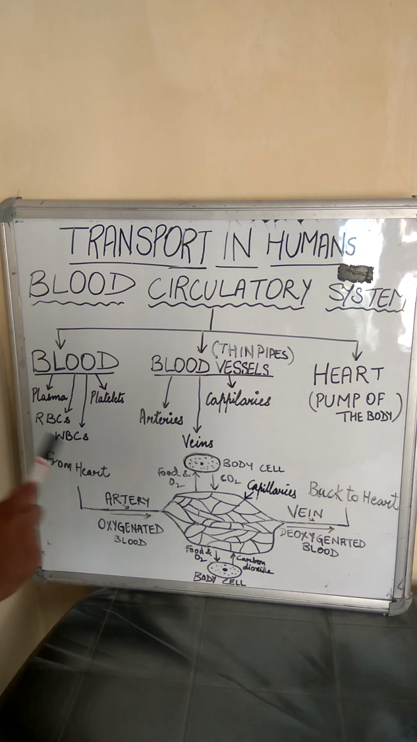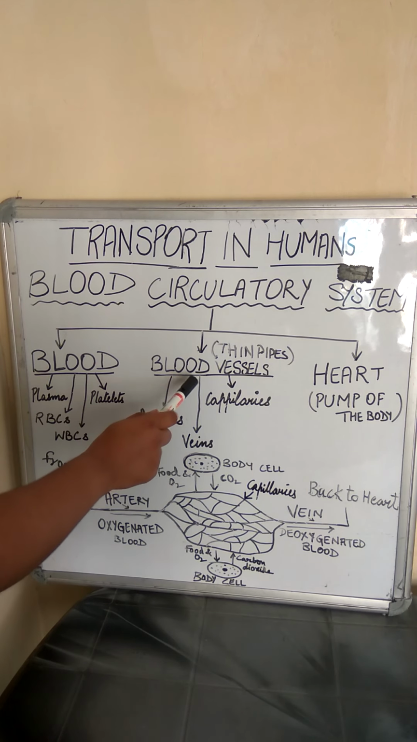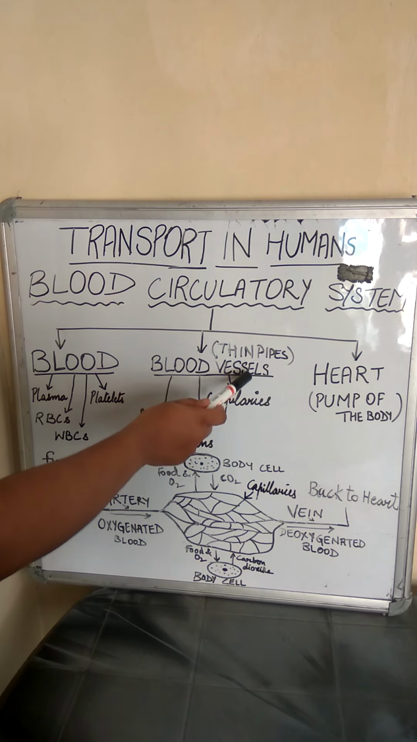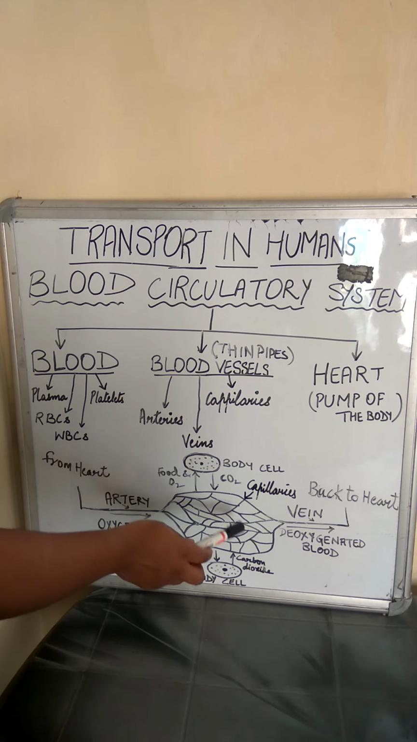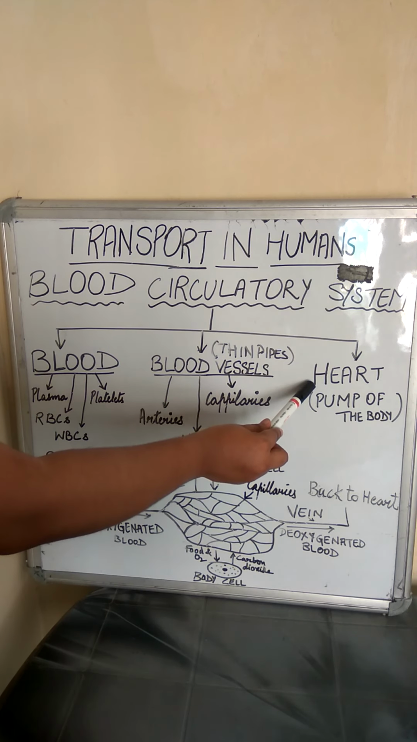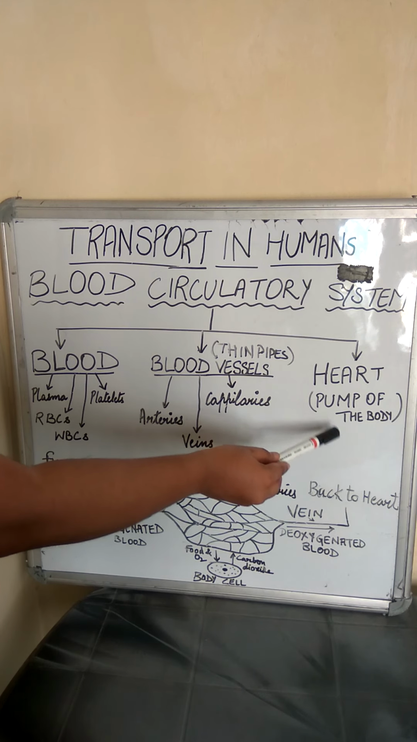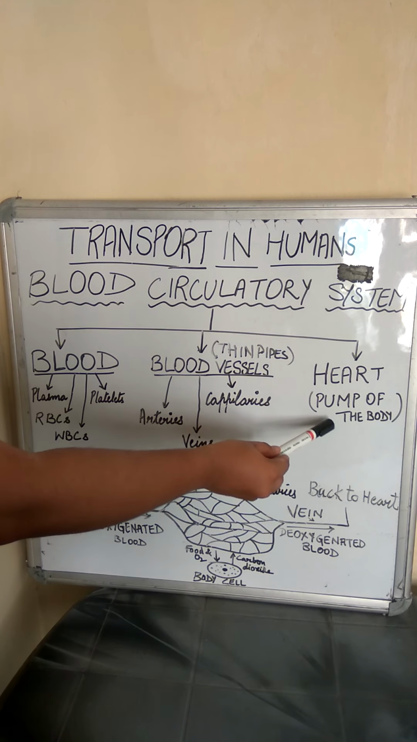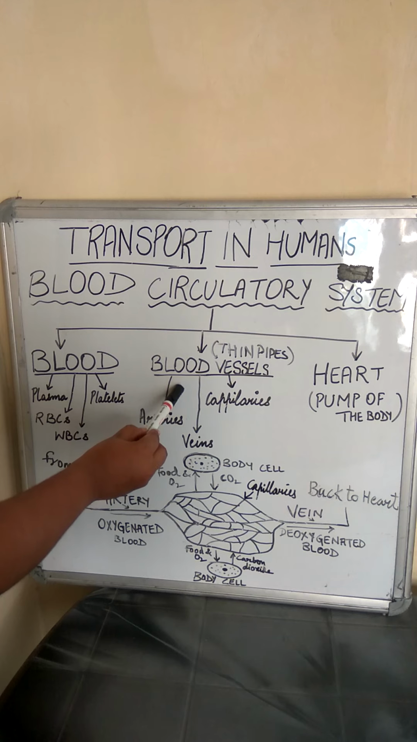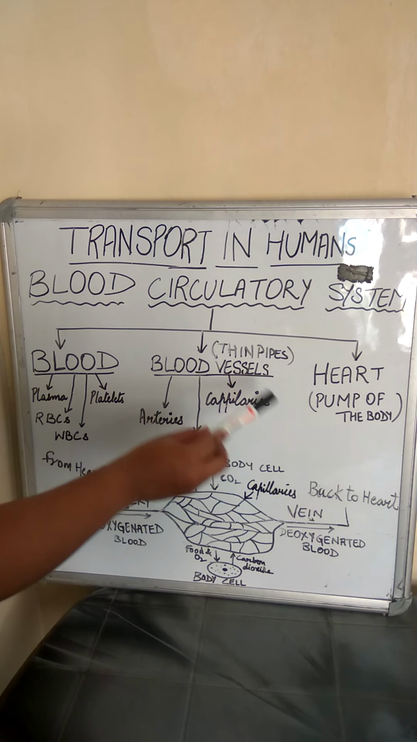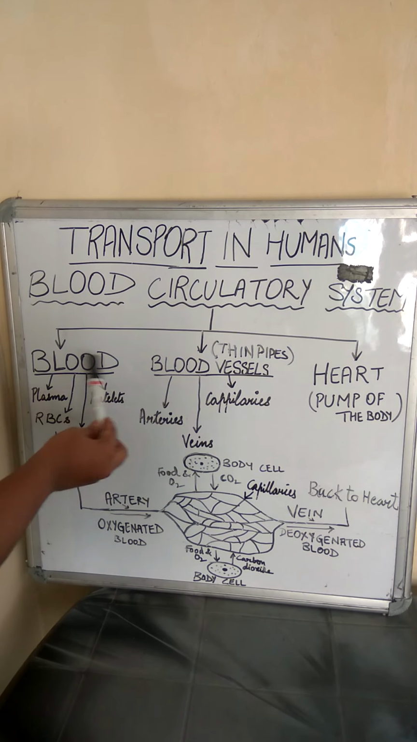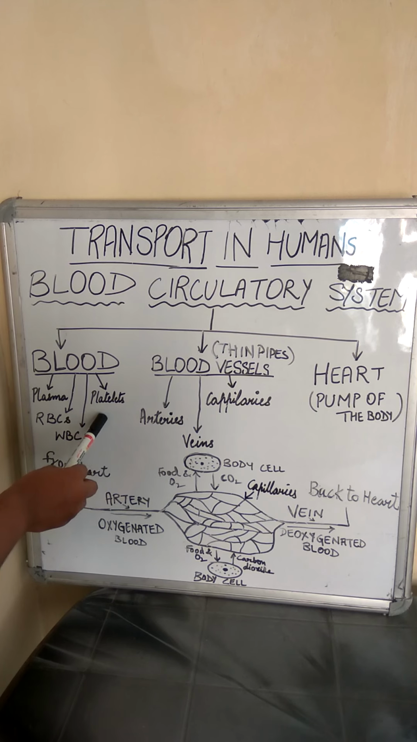This circulatory system consists of blood vessels, which are thin pipes which carry the blood throughout our body, and the third component is the heart, which is the pump of our body, which pumps the blood through these blood vessels throughout our body. Blood consists of plasma, the fluid part in which various cells keep on floating, which are red blood cells, white blood cells and platelets.